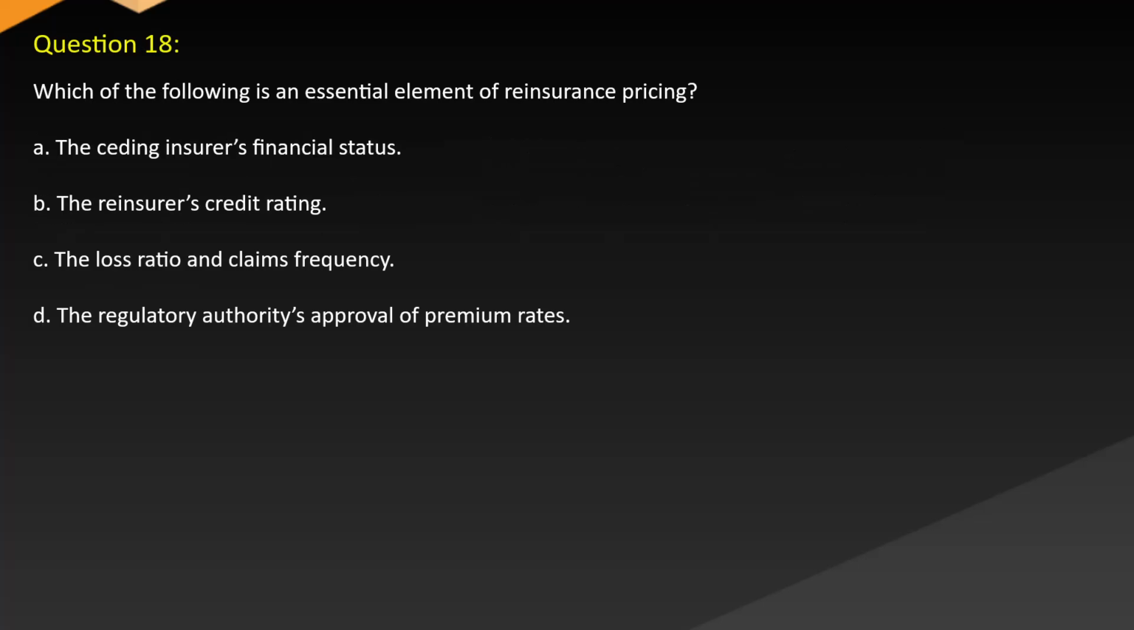Question 18. Which of the following is an essential element of reinsurance pricing? A. The ceding insurer's financial status. B. The reinsurer's credit rating. C. The loss ratio and claims frequency. D. The regulatory authority's approval of premium rates.